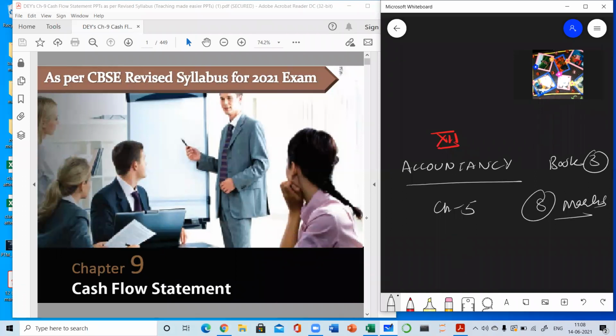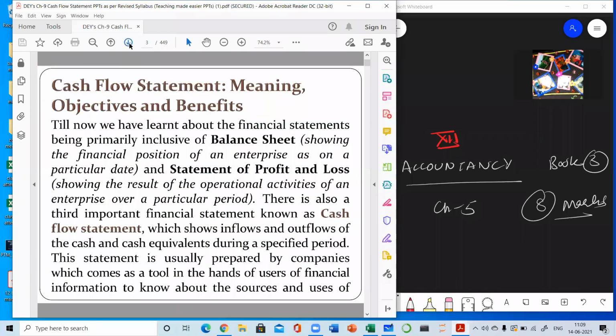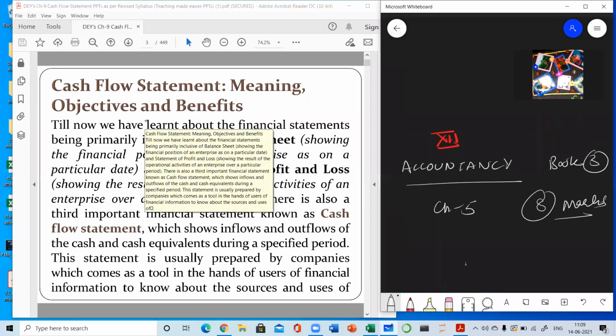Clear? So the chapter name is cash flow statement. As the name implies, what does the name mean? The name means the statement which shows the flow of cash.